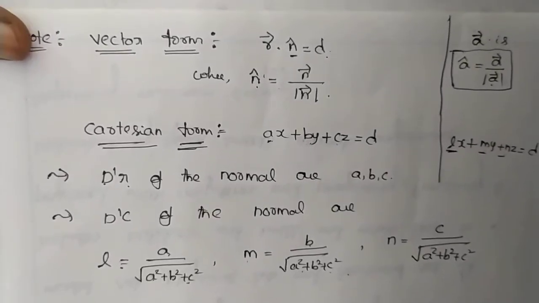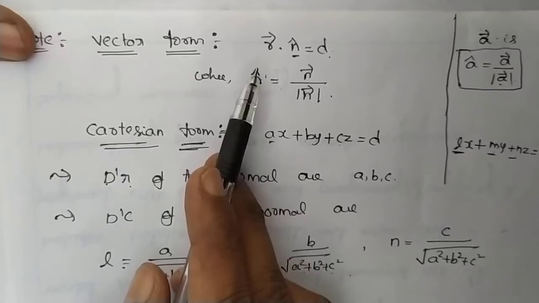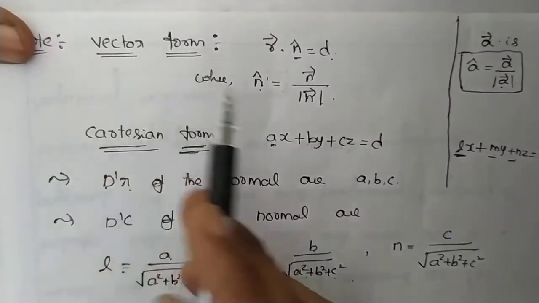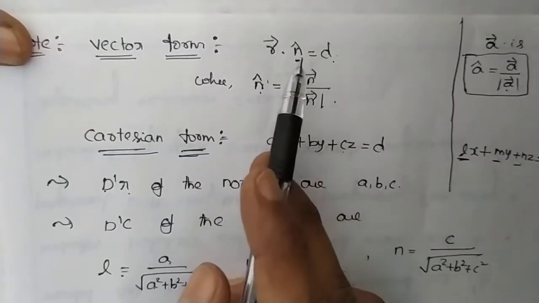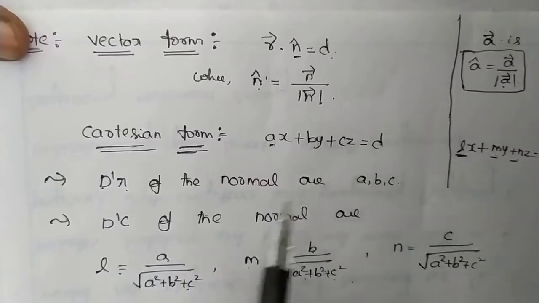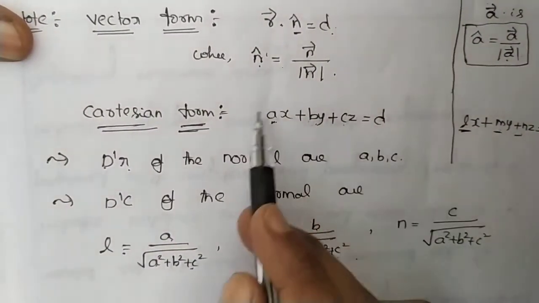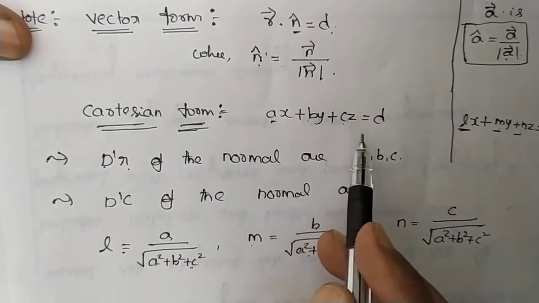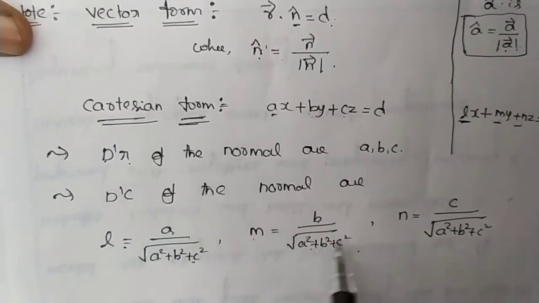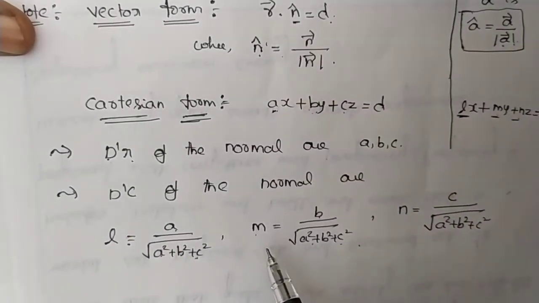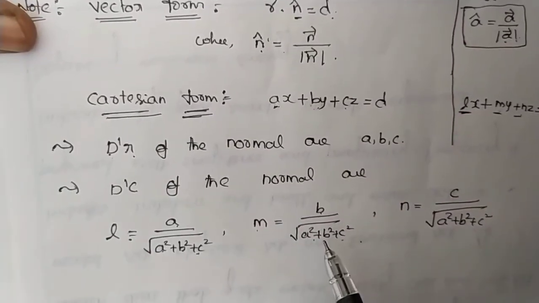Once again, if the equation of a plane is given in vector form, then this is the formula to find the equation of a plane. Suppose the equation of a plane or anything related to the Cartesian form is given, then this is the formula and the concept to find the equation of a plane in Cartesian form. Understood?